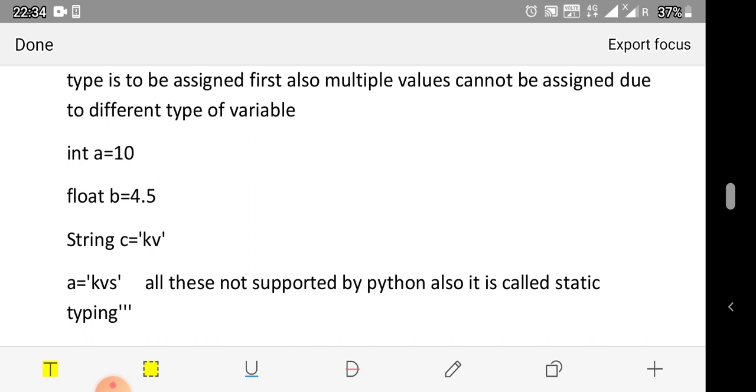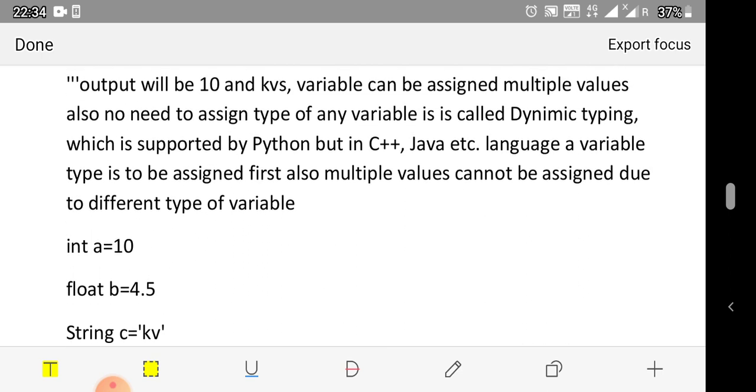Here it will not accept the value because a is an integer data type variable, and again we are assigning string values to a. All these are not supported by Python, and it is called static typing. In static typing we have to assign the data type of any variable, and then we can assign a value, but again we can't provide a different type of value to that variable.